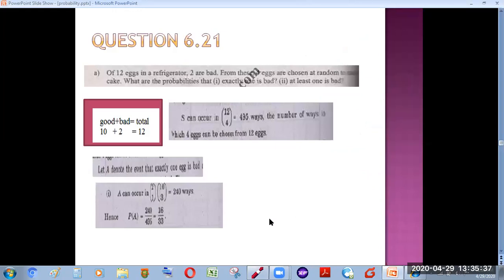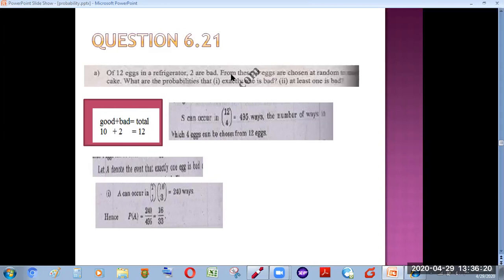Now the question 6.21 is here. Of 12 eggs in a refrigerator, 2 are bad, and from these 4 eggs are chosen at random to make a cake. What is the probability that exactly 1 is bad? So first of all, we need to identify the experiment. First of all, we'll write down what is given to us. We are given that there are a total of 12 eggs, and out of these 2 are bad. So I have written here that 2 are bad and 10 are obviously good. So we have written the distribution of these good and bad eggs.